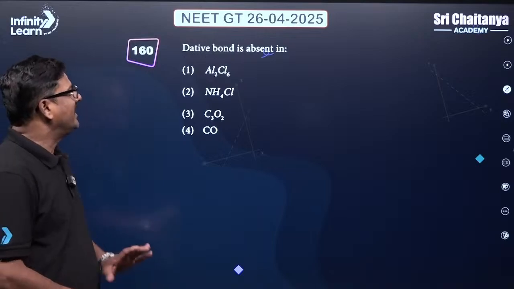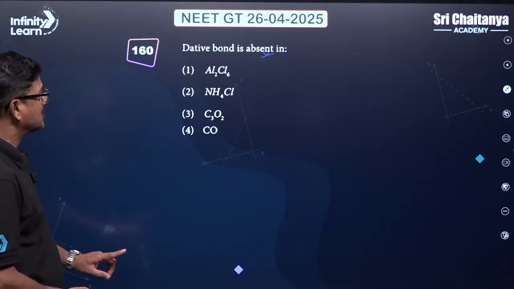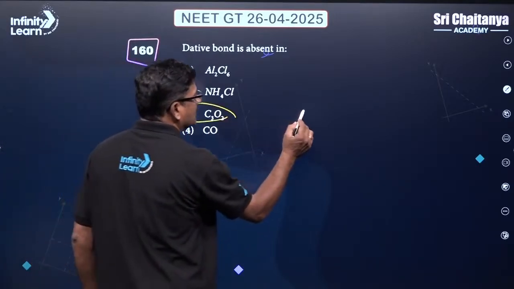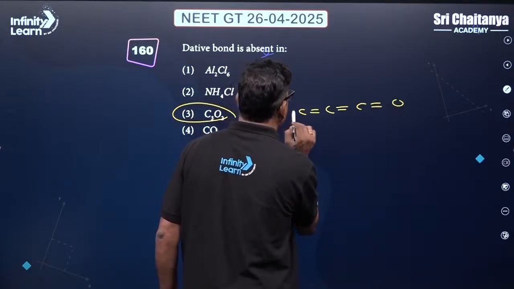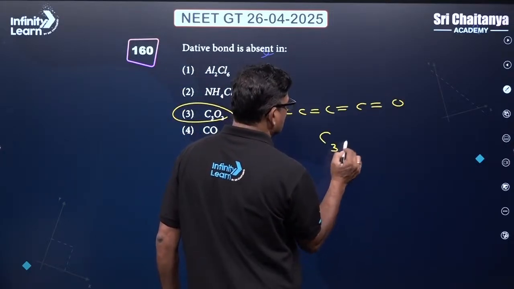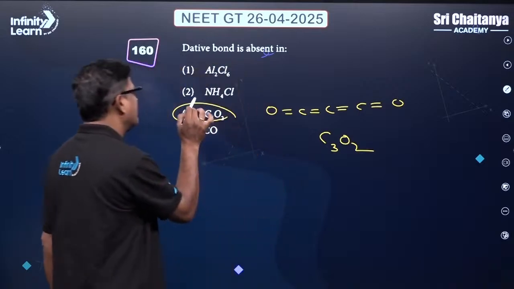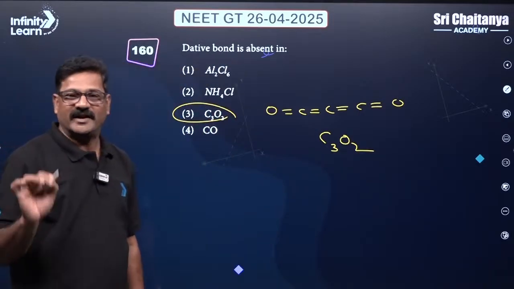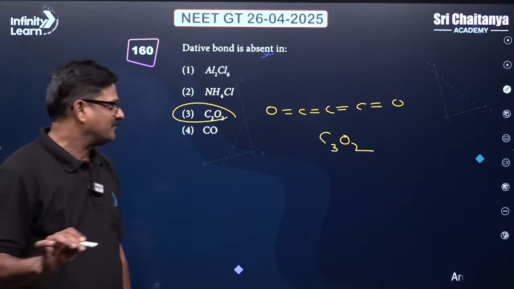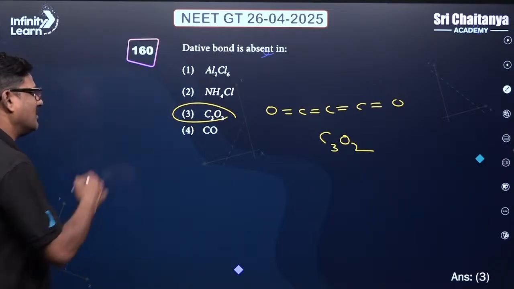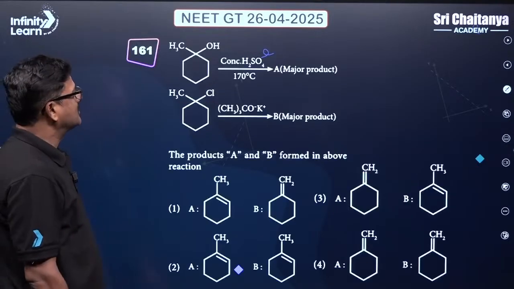Students, here the dative bond is absent in carbon suboxide, O double bond C double bond C double bond C double bond O, C3O2. It does not have any dative bond. It has only sigma bonds and pi bonds, my dear children. So the answer is going to be 3. In everything else, a dative bond is there.